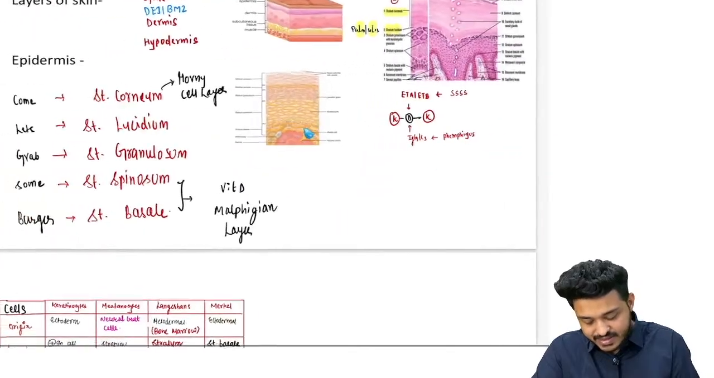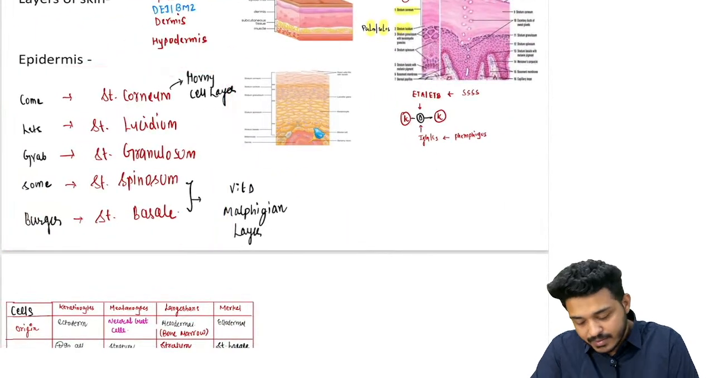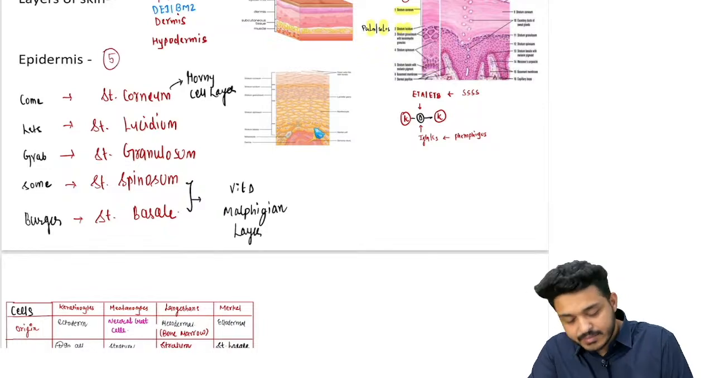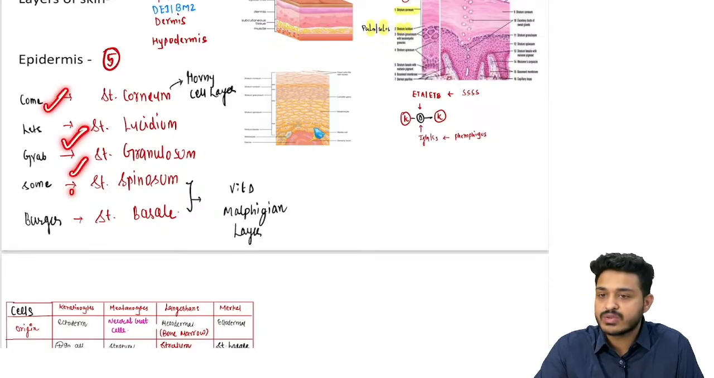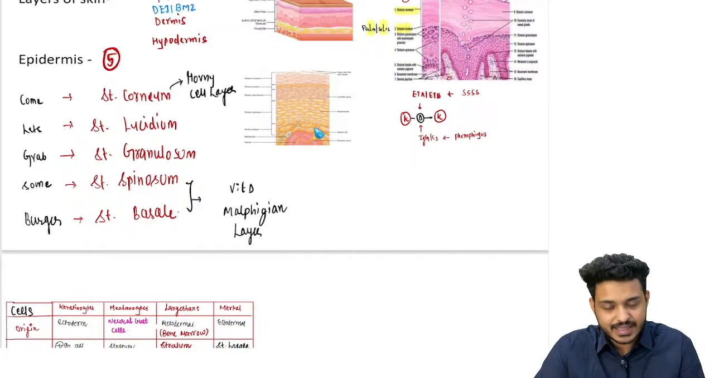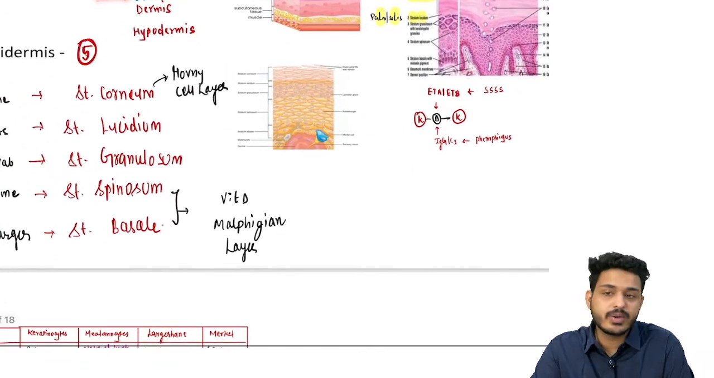These 5 layers are the layers of what? Epidermis. So epidermis will be having how many layers, beta? Epidermis will be having a total of 5 layers. What are the 5 layers? These are going to be your corneum, lucidum, granulosum, spinosum and basale. These are going to be the 5 layers. Now we already know below epidermis will be the dermoepidermal junction, right?